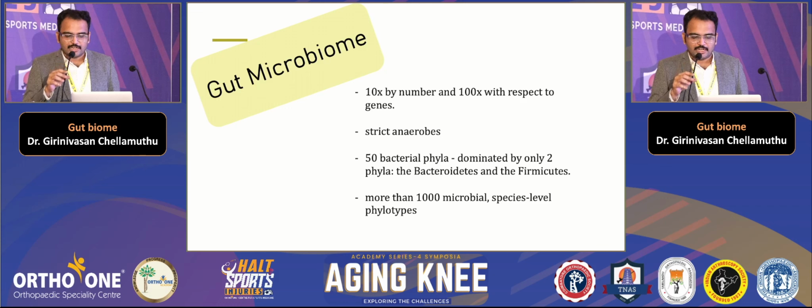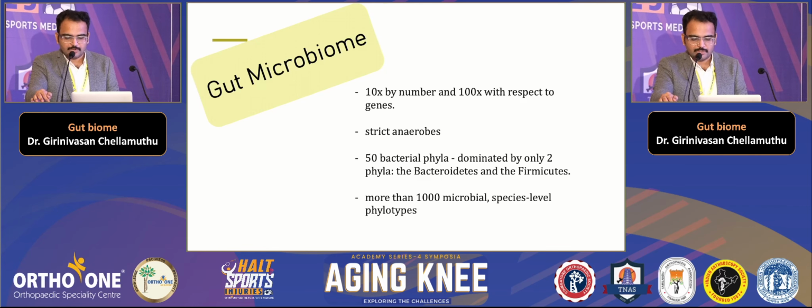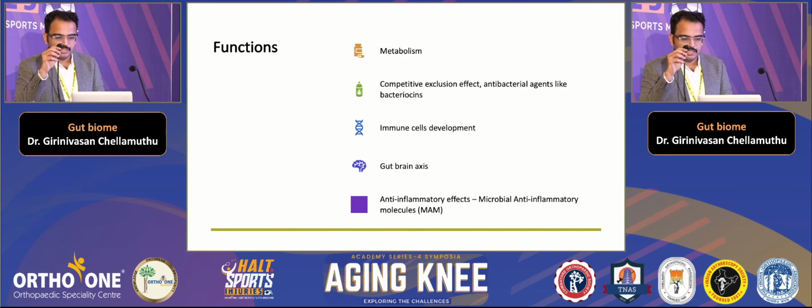All are mostly strict anaerobes, and facultative anaerobes are also there. There are more than 50 bacterial phyla dominated by two, Bacteroides and Firmicutes, and more than 1,000 bacterial species. So it's very variable among individuals, and some are even proposing that it's very exclusive too.